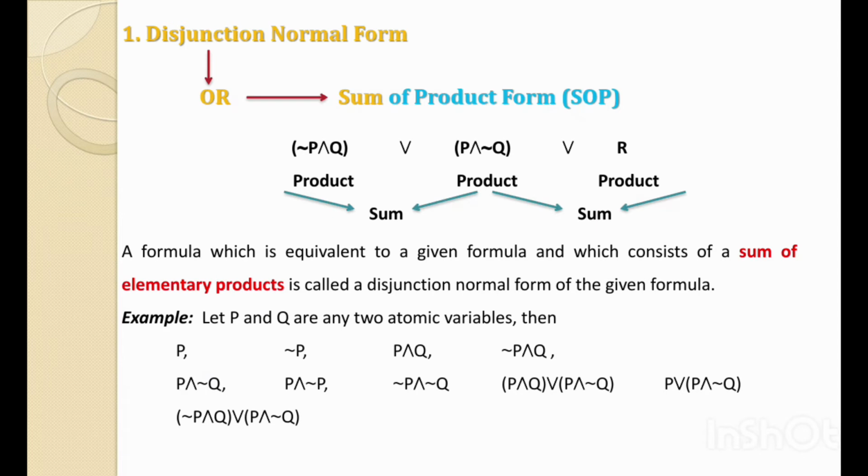The 8th is P and Q or P and not Q. Here we directly have two product terms connected with the sum term, so it is a best example for the sum of product. Next, P or (P and not Q). Here P is one elementary product and P and not Q is an elementary product, connected with the sum term. That is the sum of product. The last example is (not P and Q) or (P and Q). Here also two product terms are connected by a sum, so it is an example for the sum of product.